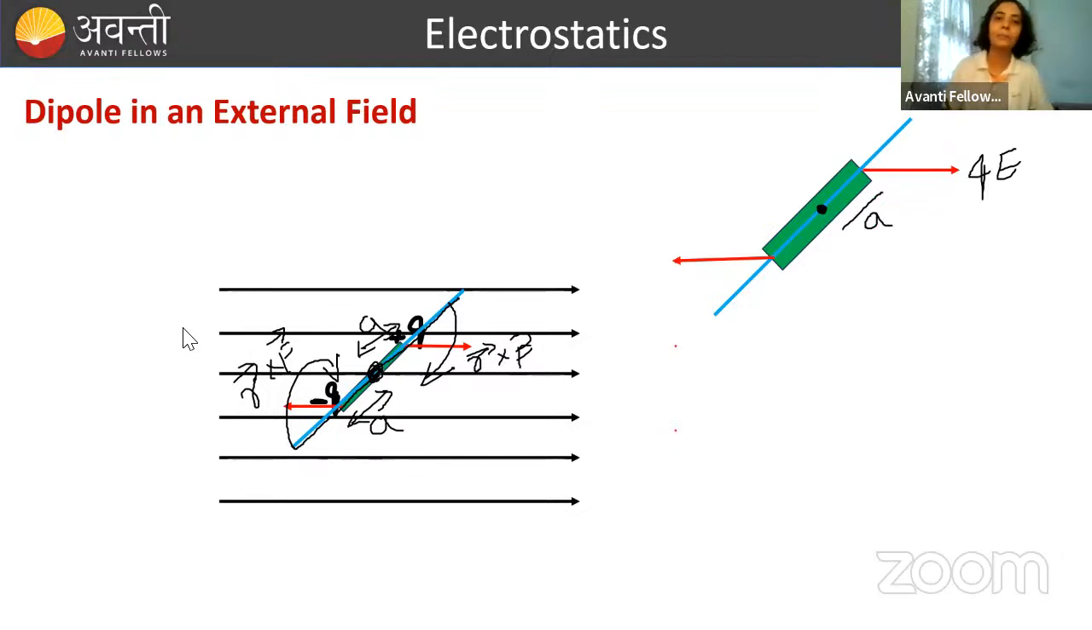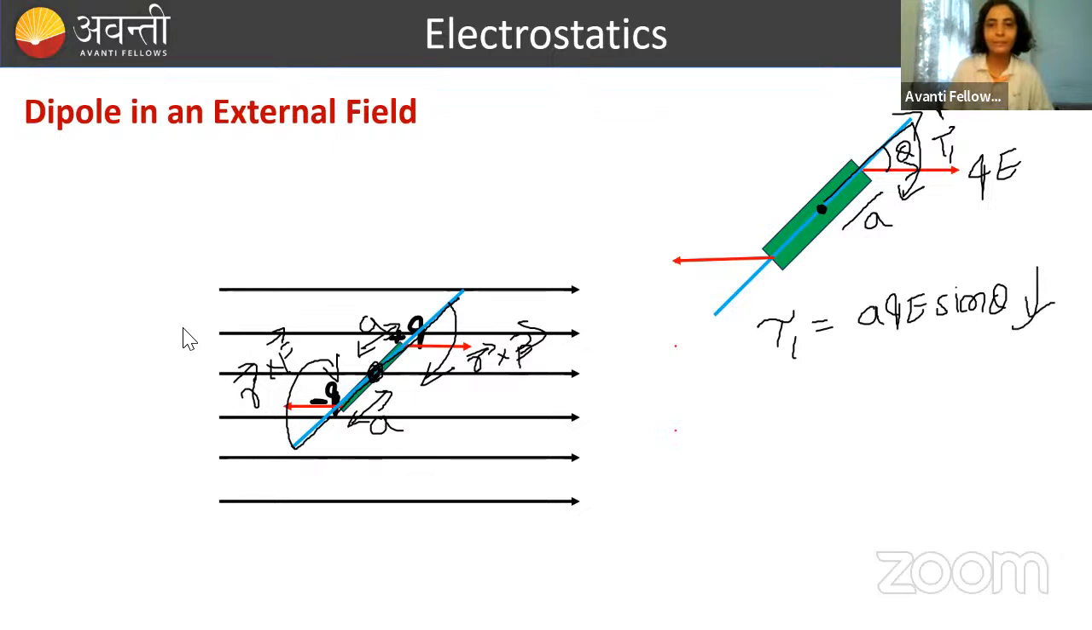Again, what is the angle between dipole and field? Dipole direction is this. This is the direction of dipole, because dipole direction is from negative charge to positive charge. Electric field direction is this one. So if the angle between dipole and electric field is theta, and I call the torque R cross F as tau 1, then what will you write for tau 1? aQE sin theta in this direction. Done.